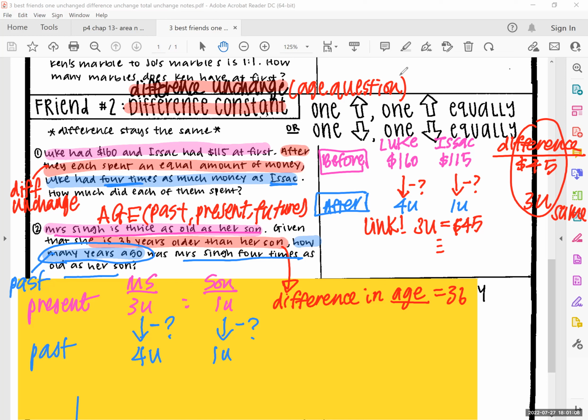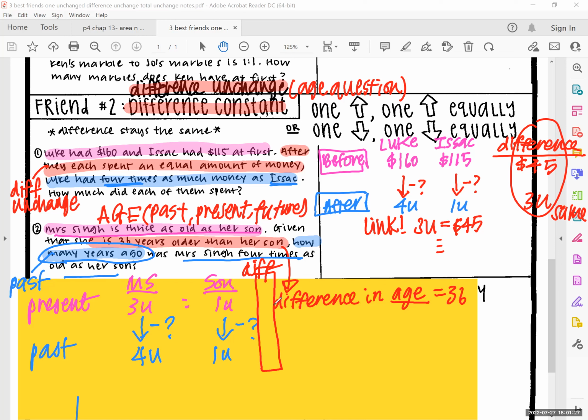Difference in age. So what does that mean? I need a difference column. Do I have a difference column? No. So I'm going to add in a difference column, right? So what is the difference column? The difference is 36.